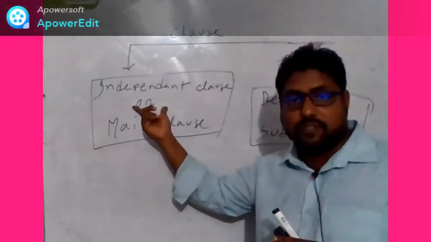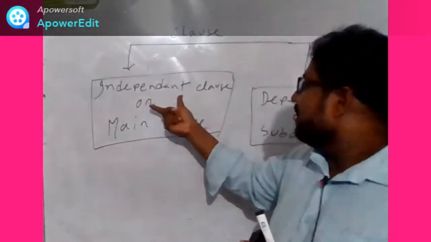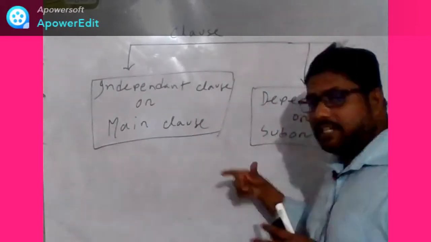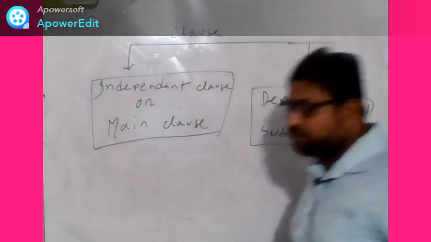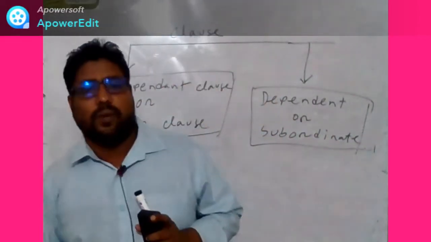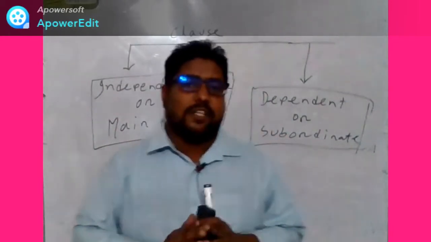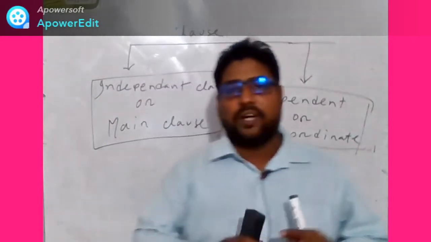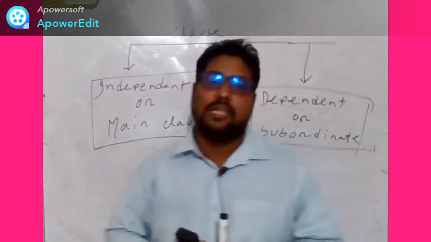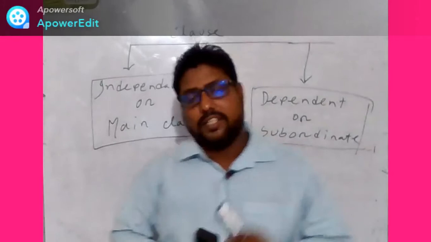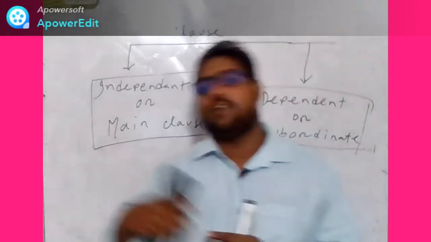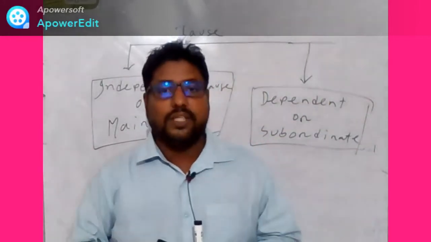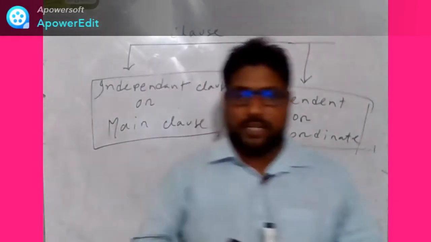We can say in this way: the clause which does not depend upon another clause for expressing its meaning is called an independent clause or main clause. And the clause which depends on another clause is called a subordinate clause or dependent clause.